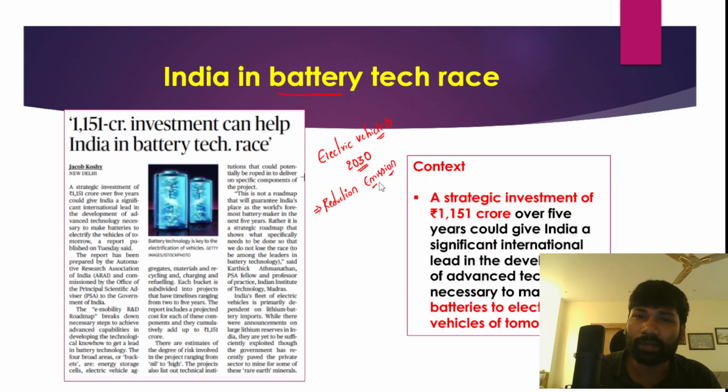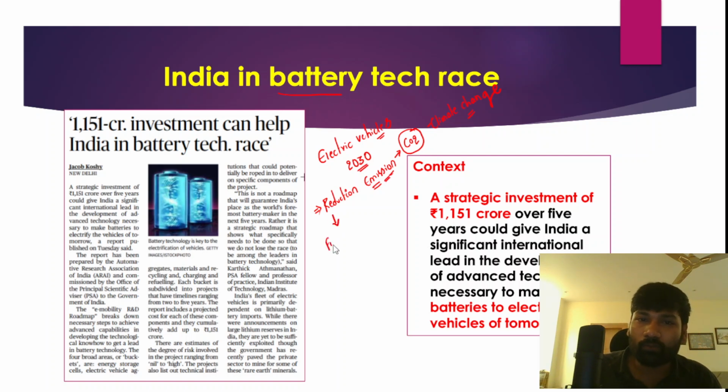In order to reduce emissions: emissions contribute carbon into the atmosphere, and these carbon emissions would further lead to climate change. Therefore, all the countries across the world have determined to reduce climate change. In order to do so, we must reduce the emission intensity of our economies.